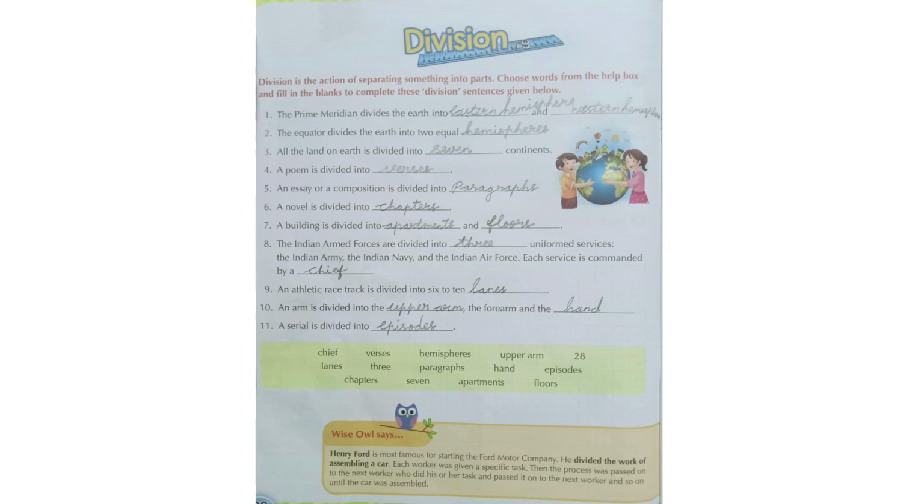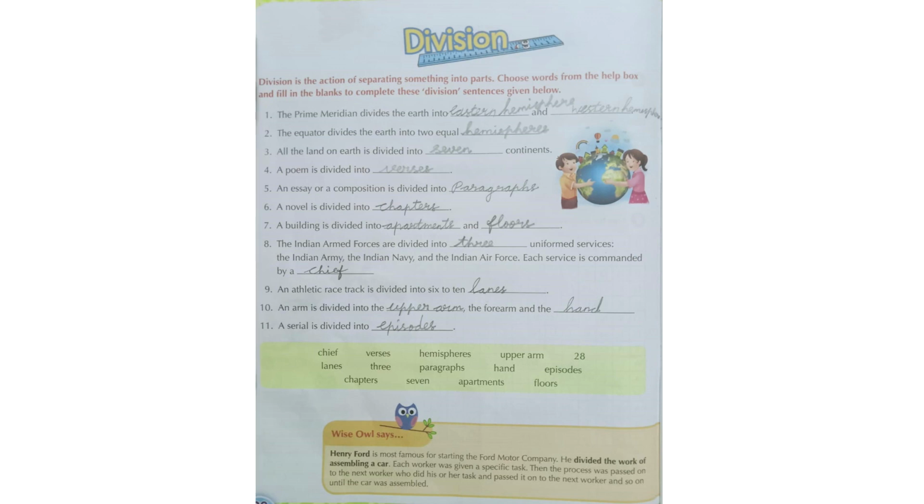Then the Indian armed forces are divided into dash uniformed services. Our Indian armed forces are divided into how many uniformed services? Do you know, children? 3. What is the answer? 3. What are these? The Indian Army, the Indian Navy, and the Indian Air Force. So the Indian Armed Forces are divided into 3, and each service is commanded by a chief.